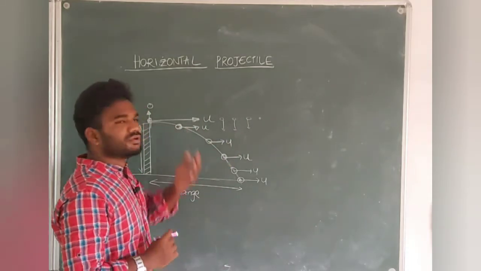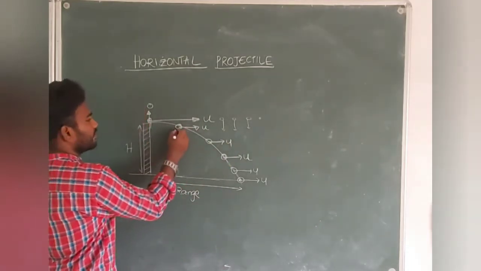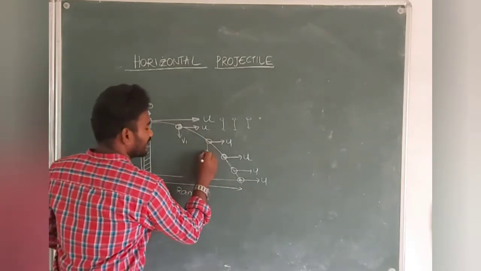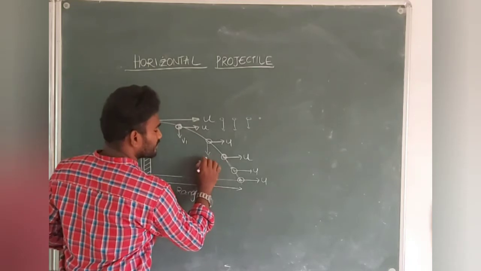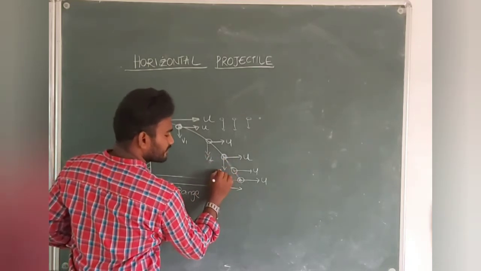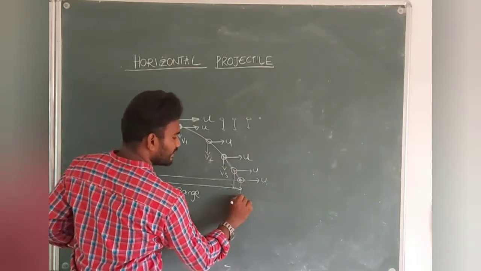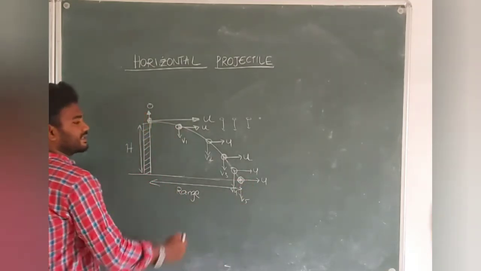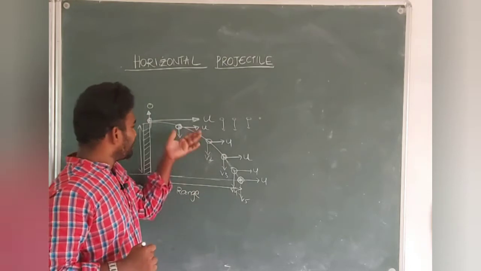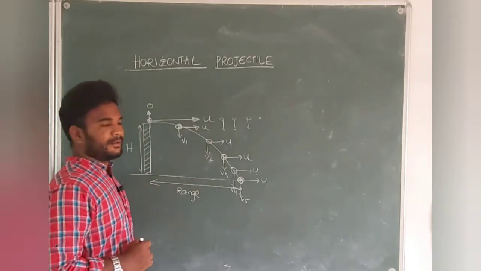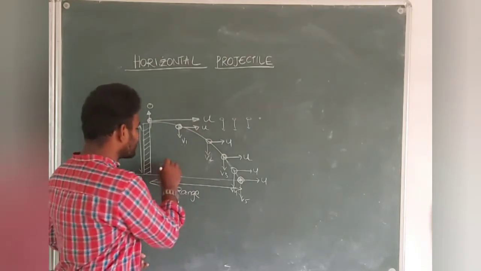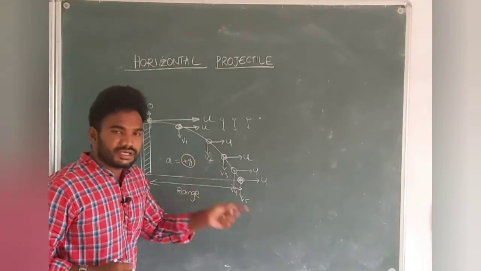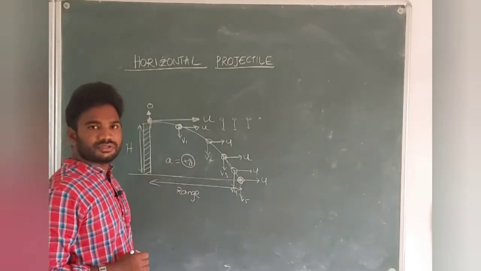Then what happens to the vertical component? So far it is 0, but the earth will pull it now. Definitely it will get some velocity v1. Again it will get some velocity v2. Again it will get some velocity v3. So the velocity keeps on increasing. It will get velocity v5 when it is reaching the ground. The velocity keeps on increasing. You tell me, is the acceleration positive g or negative g? Exactly, positive g you will get when it is increasing. Try to catch my point, students.